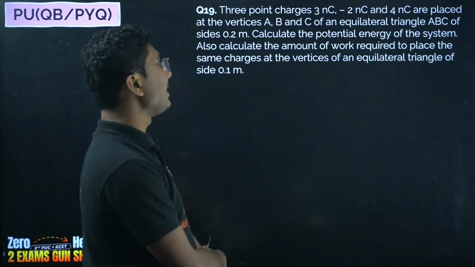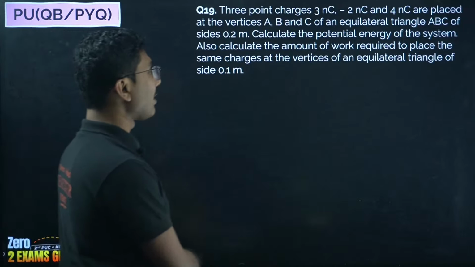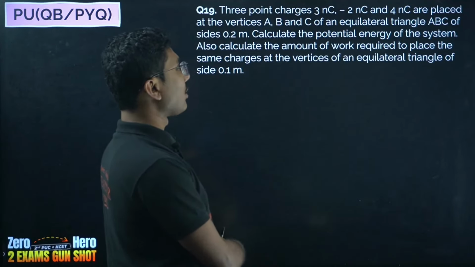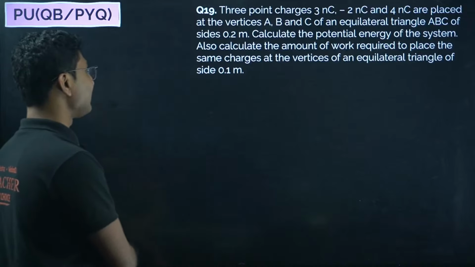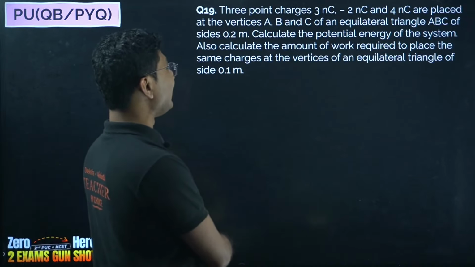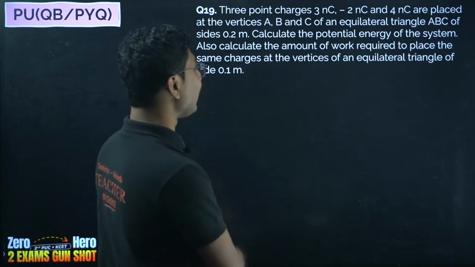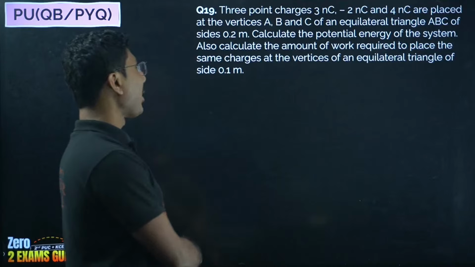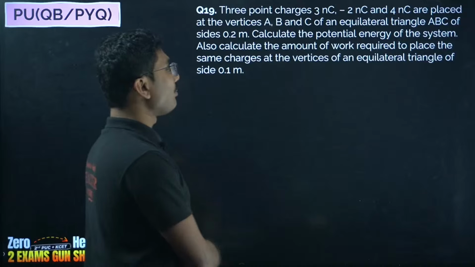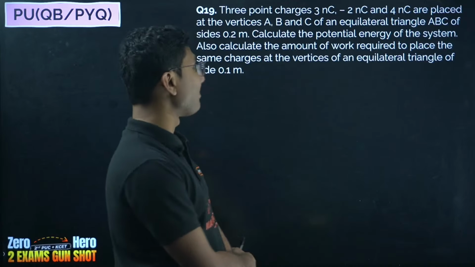Three point charges, 3 nanocoulomb, minus 2 nanocoulomb and 4 nanocoulomb are placed at the vertices of an equilateral triangle ABC of sides 0.2 meter. Calculate the potential energy of the system.